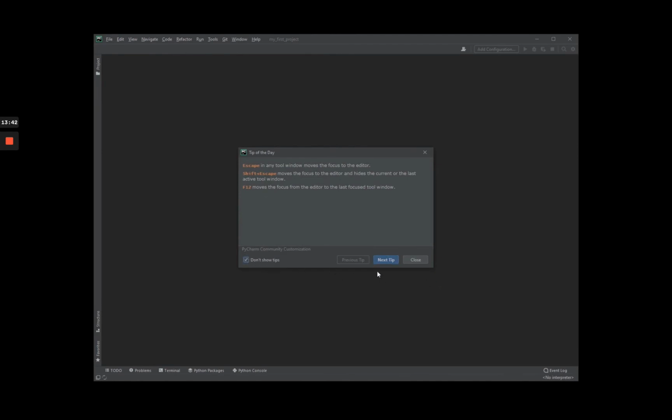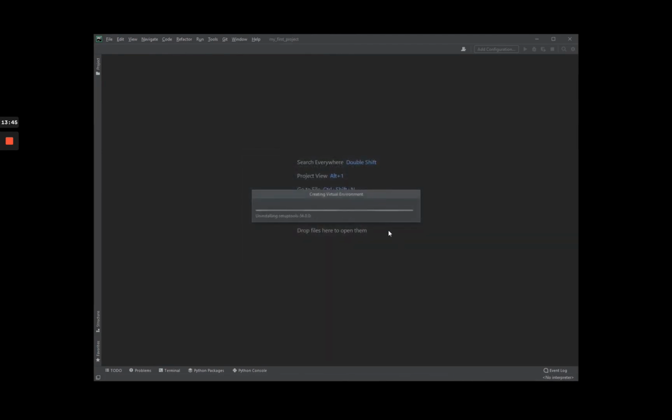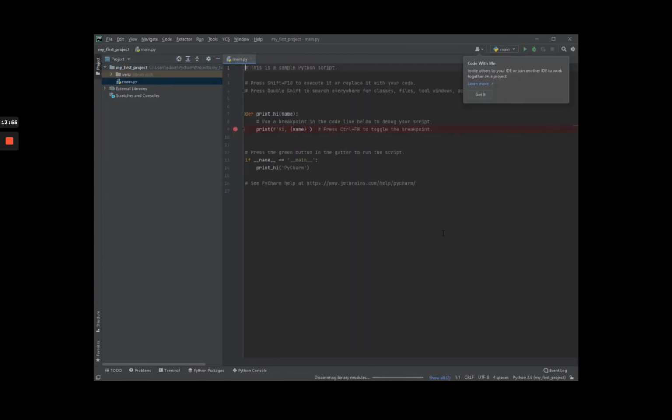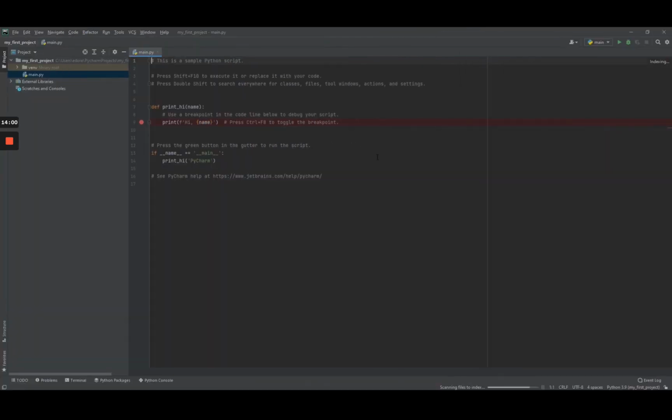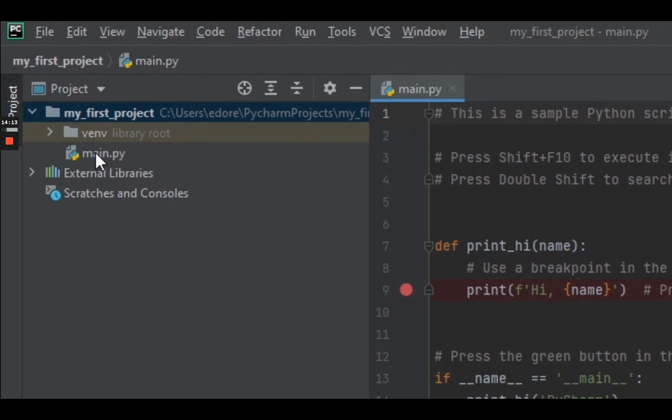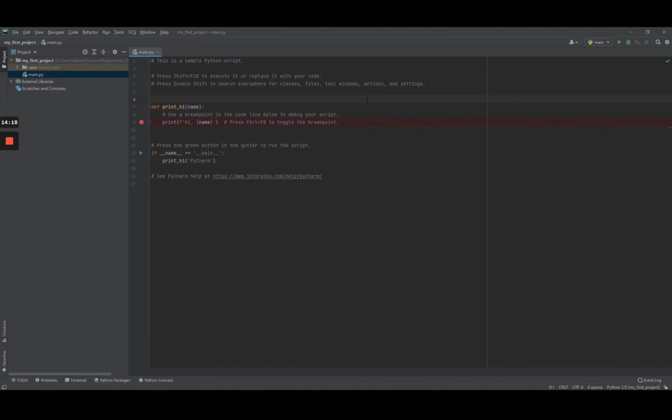Okay, so you have some tips. I'm going to skip that. And it's going to install Python modules. Okay, it's going to take care of everything for you, so you can directly start writing code with Python. Okay, let's do this. And you are now in the PyCharm IDE, okay, with a first program that you have here, like a Hello World program, in a new file here that is called main.py. So we're going to see that just a bit later.